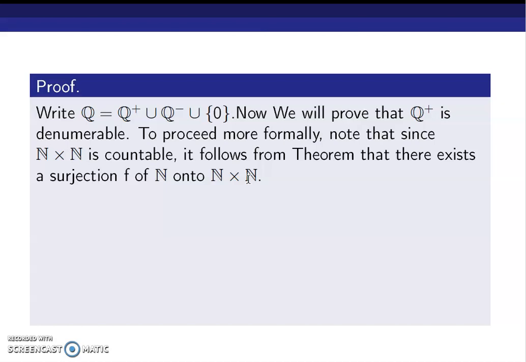So corresponding to every ordered pair (m, n) belonging to N cross N, there exists a rational number which may not be unique, because (1, 2) gives the answer 1 by 2, and (2, 4) gives the answer 2 by 4, which is also the same as 1 by 2. So the set of all positive rational numbers can be related to the elements in N cross N. That is why we are choosing N cross N. So N cross N is countable implies there exists a surjection from N onto N cross N.